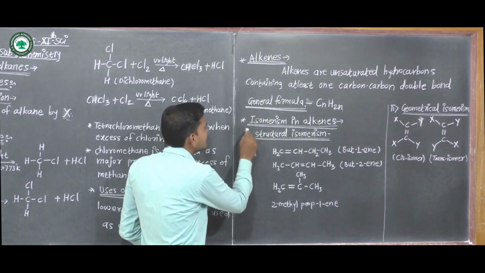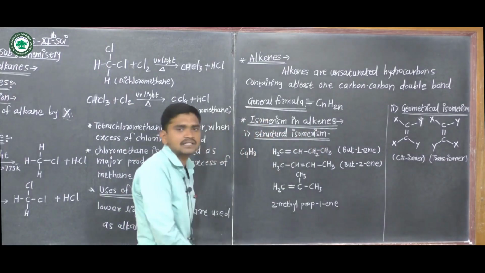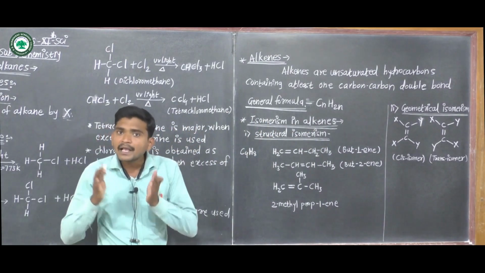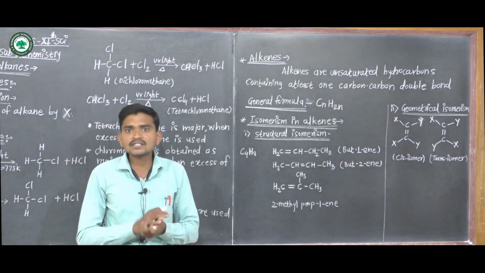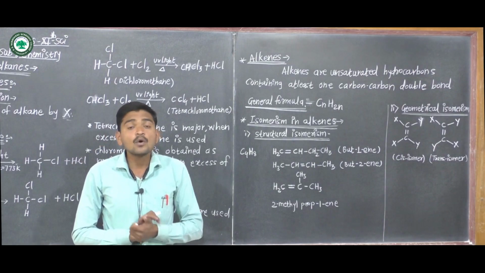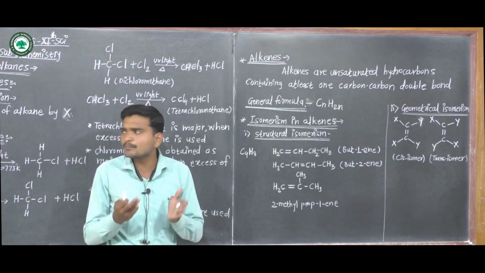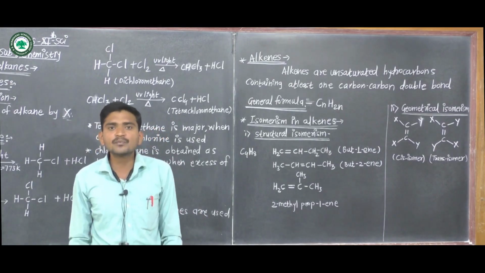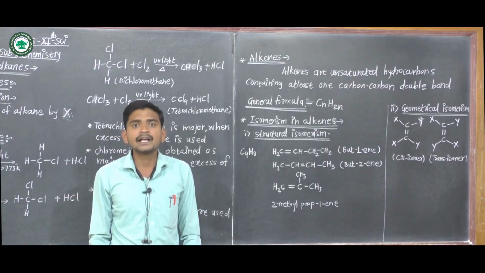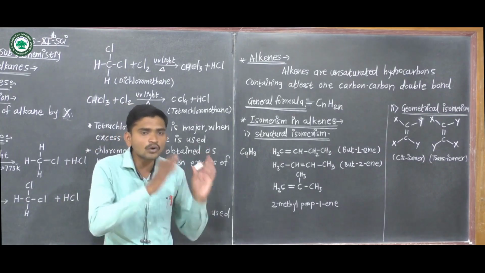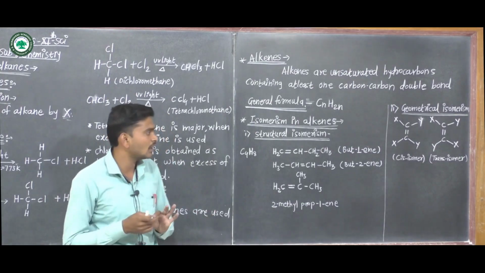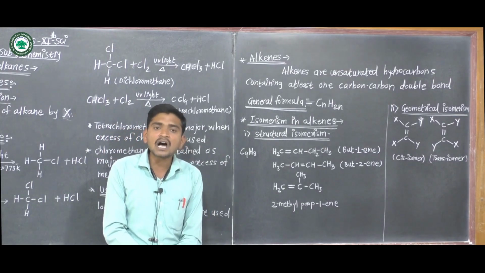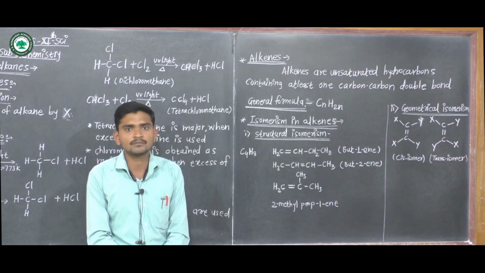The next subpoint in alkene is isomerism in alkenes. In our previous lecture, we discussed isomerism in alkanes. What is meant by isomerism? In simple words, isomerism means same molecular formula but different structural formula. When two compounds have the same molecular formula but different structural formula, then these two compounds are isomers of each other.